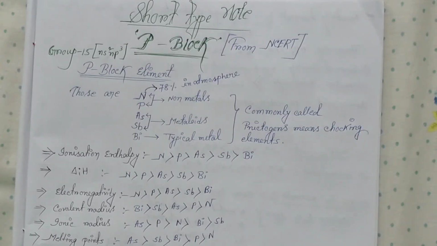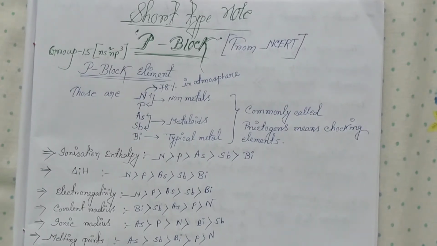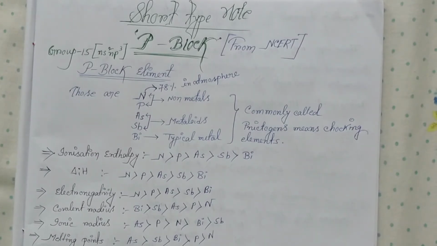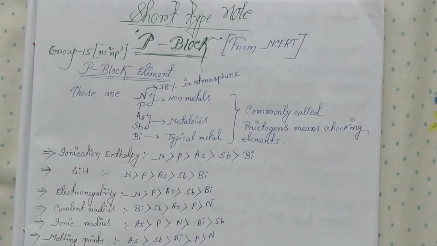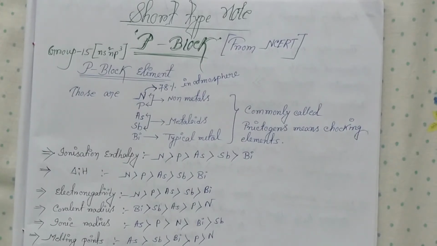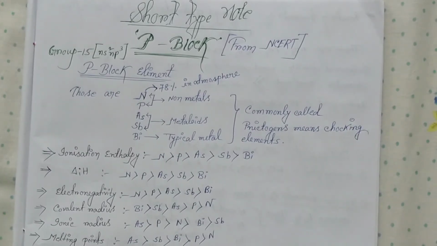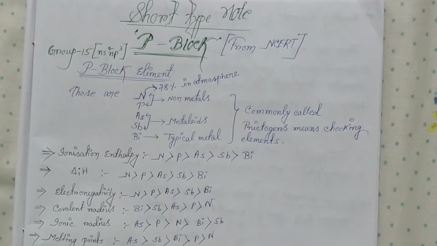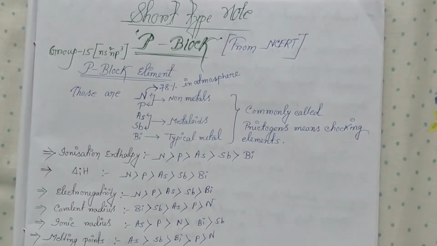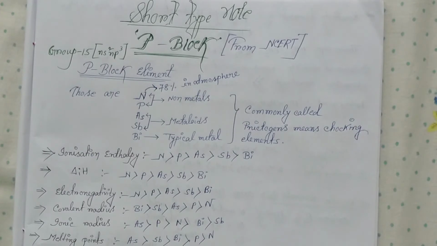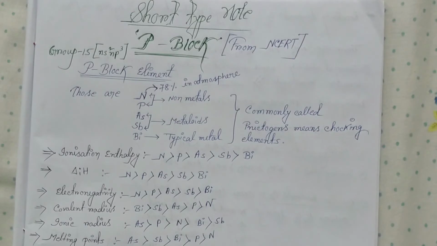Today we study P block of 12 signs. There are the groups 15, 16, 17, 18. So first today we start with group 15. Group 15 has a common configuration ns2 np3. The P block elements of group 15 are nitrogen, phosphorus, arsenic, antimony and